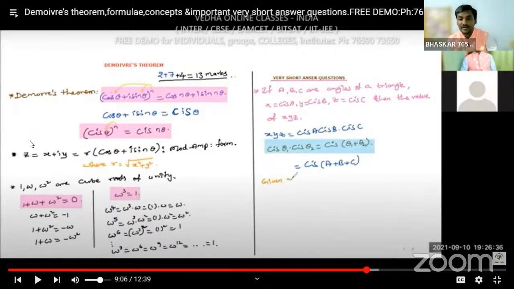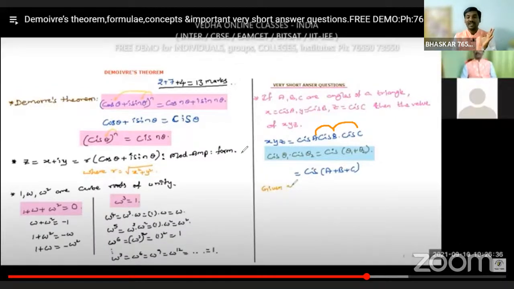And here, if A, B, C are angles of a triangle, so x is equal to cis A, y is equal to cis B, z is equal to cis C, then the value of xyz. This is one of the most important VSQs in this. XYZ is asking us to multiply cis A, cis B, cis C. We have a formula: cis θ1 into cis θ2 is equal to cis of (θ1 + θ2). So that means we have to add these angles, A plus B plus C. All these are the angles of a triangle.